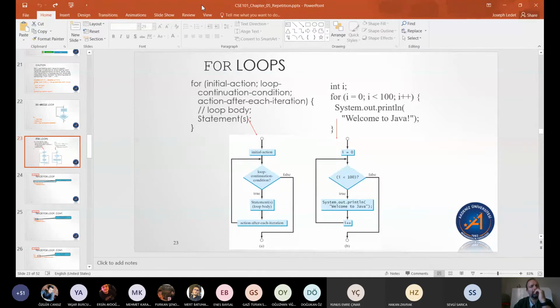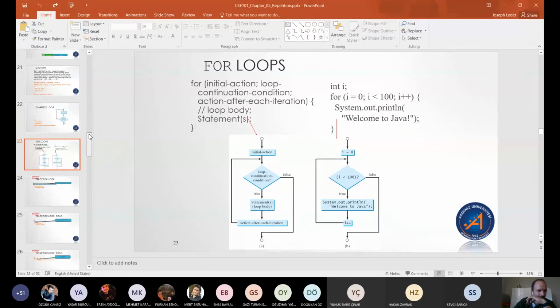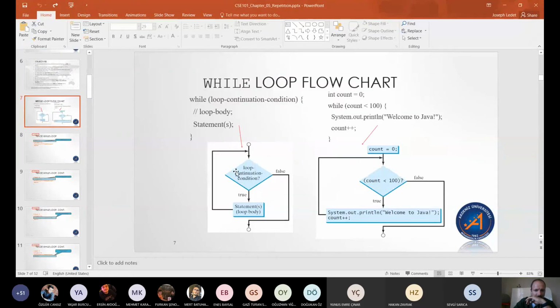And for the most part, most for loops can also be done as a while loop instead. We'll talk about why you might choose one over the other in just a moment. But I do want you to know that notice that this right here, everything except for the initial action, looks exactly like the while loop, doesn't it? If I go back to the flow chart, it looks almost exactly like this, right?